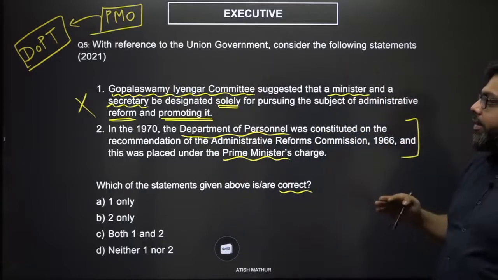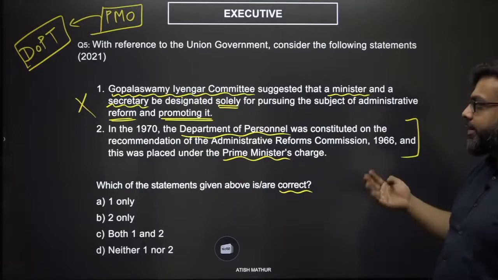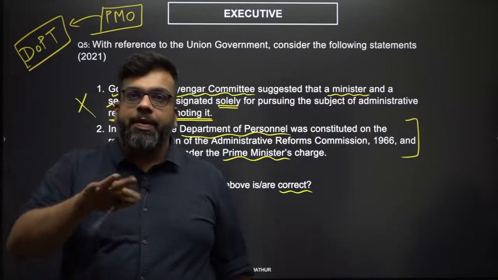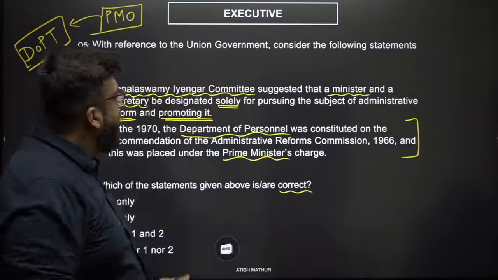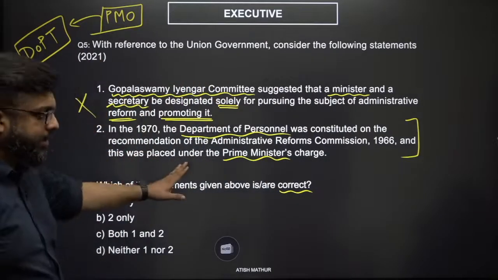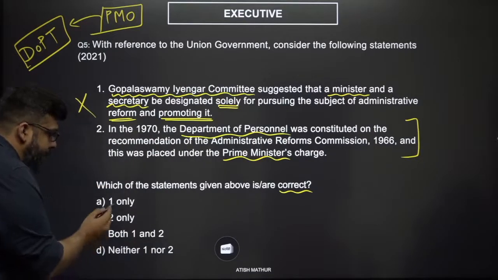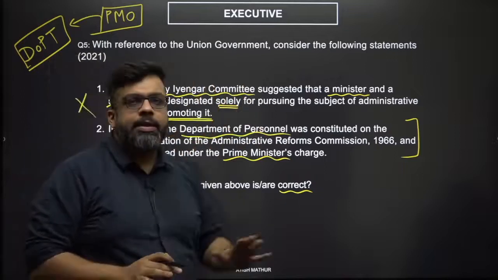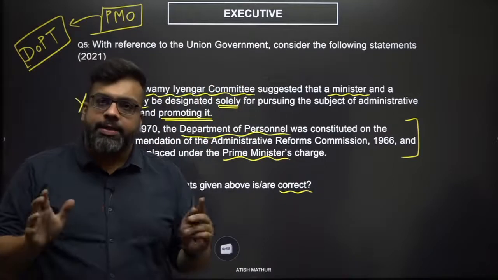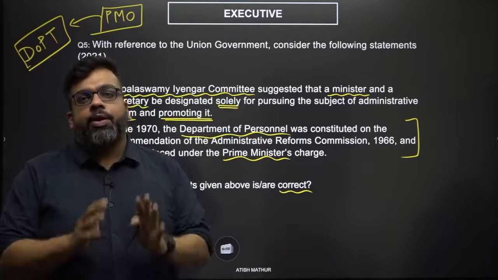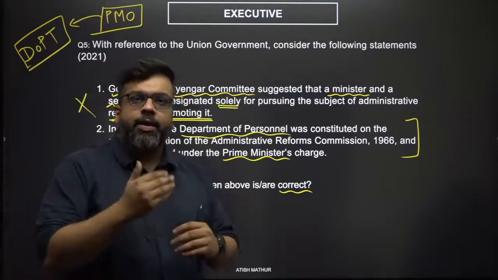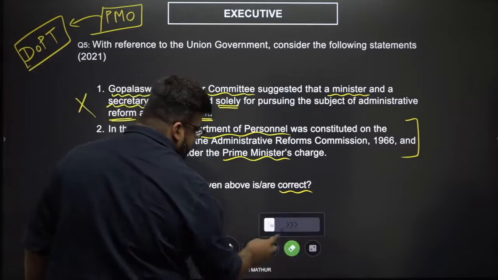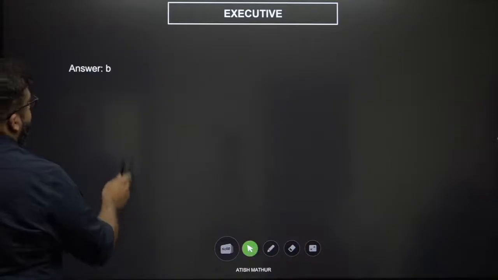Now, there are several recommendations, there are several resources that say it's under the Cabinet Secretariat as well. So, this seems like a little bit of a grey area question. I would have marked the second option as correct and I would have marked B, but I could be wrong. The official key here has not been released yet, and these kind of questions are things that it's okay to not get right. Okay, it's fine. Let's move on. Bad things happen. Okay, so this is the question where the answer seems to be B.